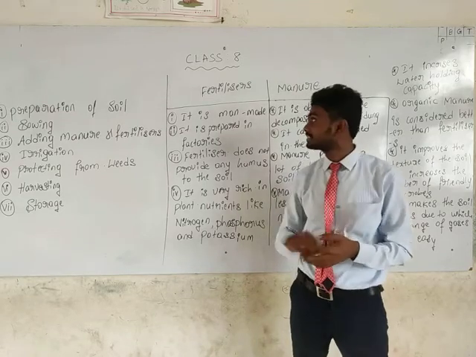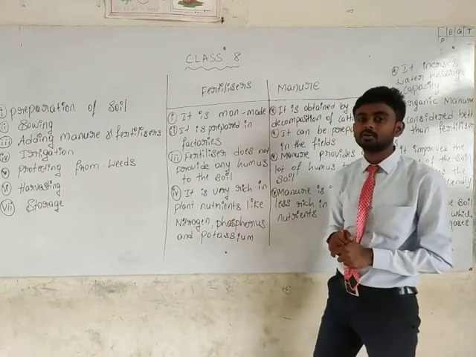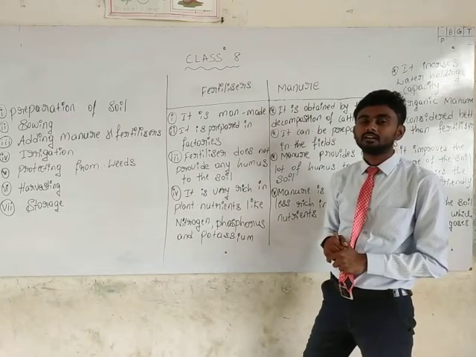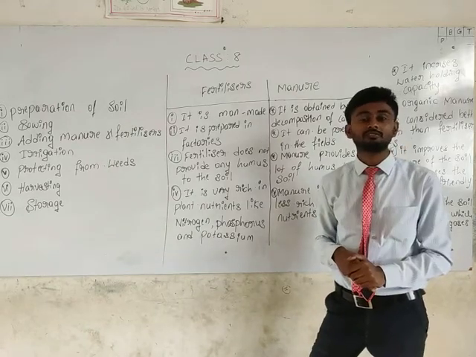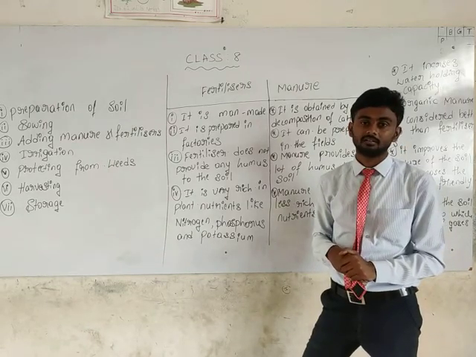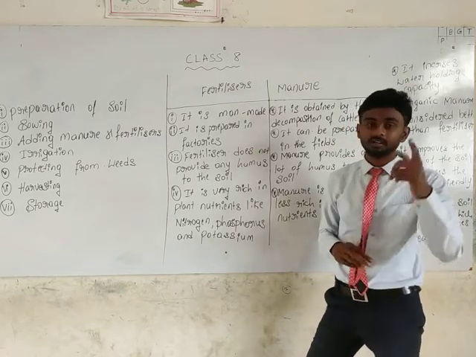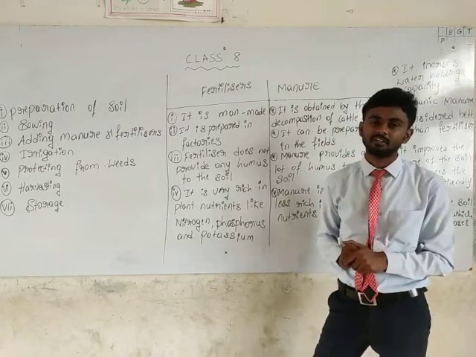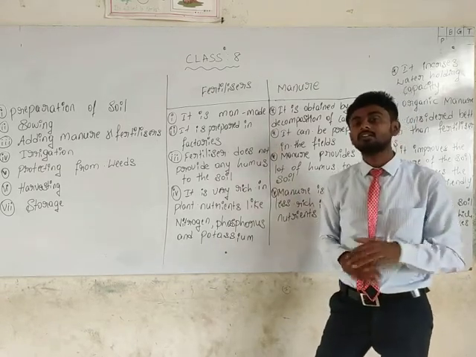Clear? And also when you use the fertilizers, the microorganisms face so many problems surviving in the agriculture field. It also affects the microorganisms' life, so the fertilizers affect the crop also.